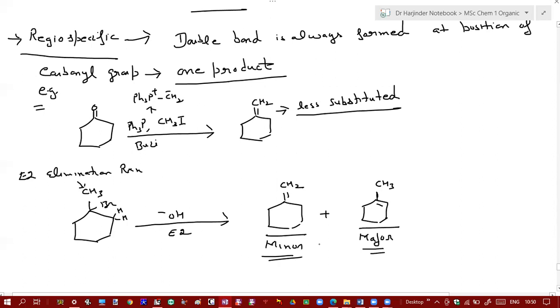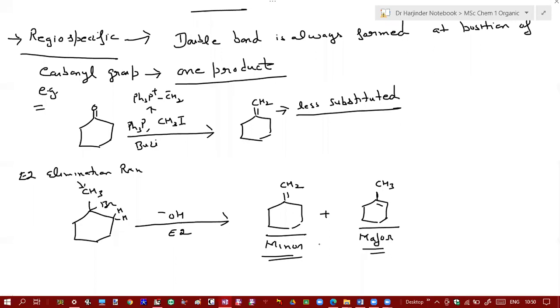So regiospecificity is less in this case. But in the case of the Wittig reaction, there is formation of only one product, which in this case is a less substituted product, and the reaction is highly regiospecific. Is this clear?